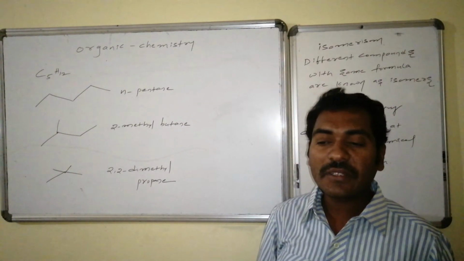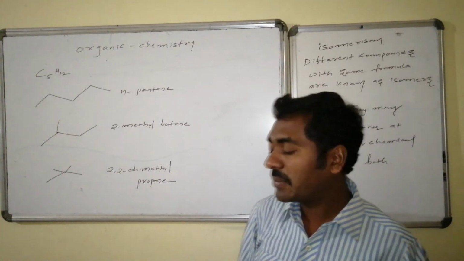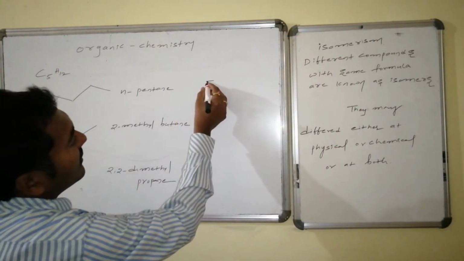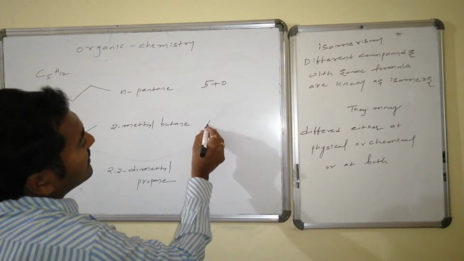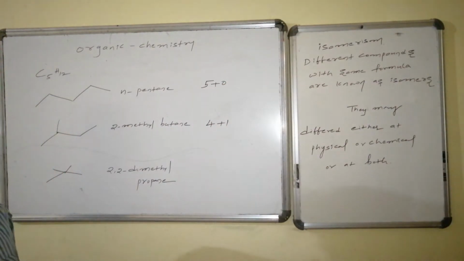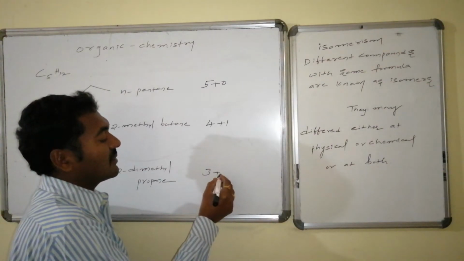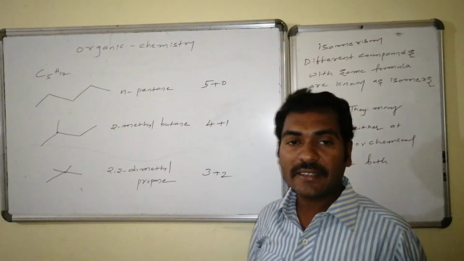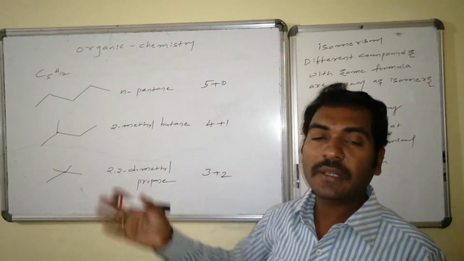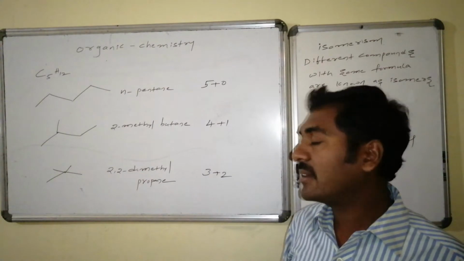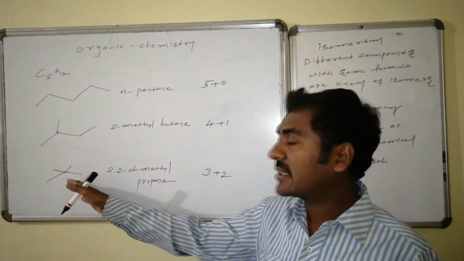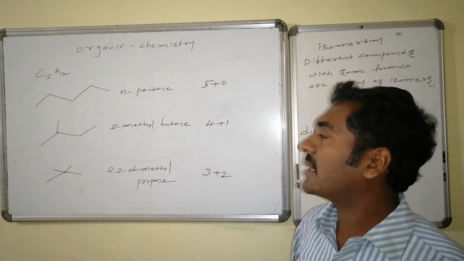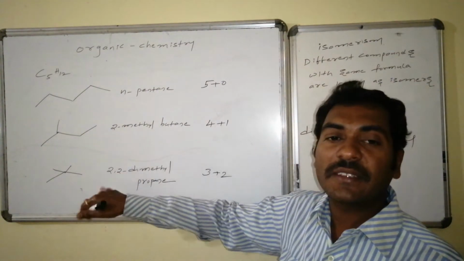Whereas I can write this one in the 3 plus 2 model. The 3 plus 2 model implies 3 are on the straight chain, 2 are branches. Now this is the 5 plus 0 model, this is the 4 plus 1 model, and this is the 3 plus 2 model. Here 3 are on the straight chain. If I write at the ends, it becomes 4, and at both ends it becomes 5. Hence I have to write at the middle. 2 are to be present on the middle, that is, 2 methyl groups on the middle carbon atom. That results in 2,2-dimethyl propane. This is different, this is different, this is different.